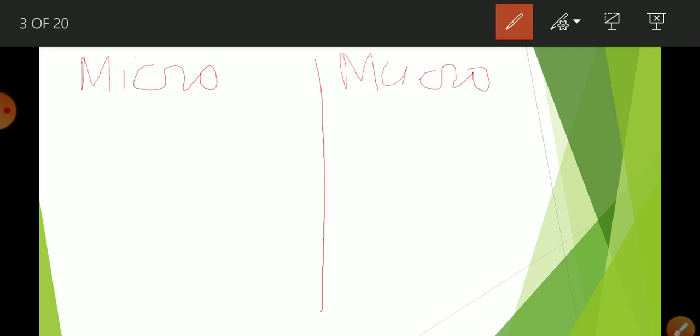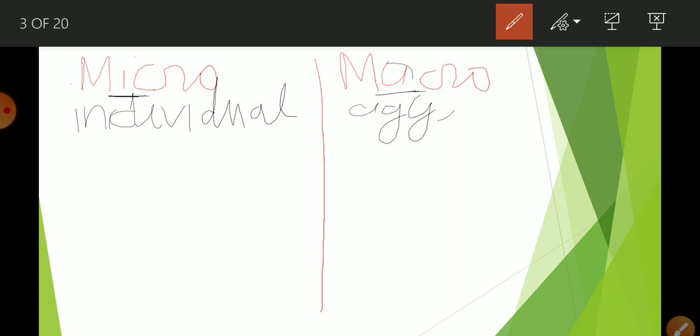One thing you have to keep in your mind, that this I stands for individual, and this A stands for aggregate. Okay student, now micro is the study of individual units.